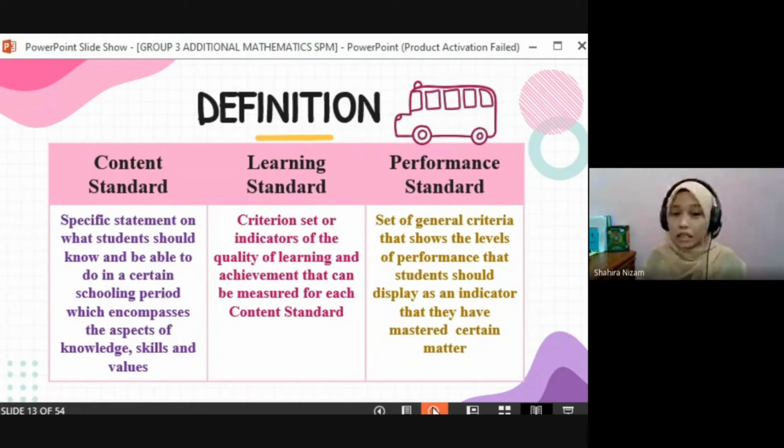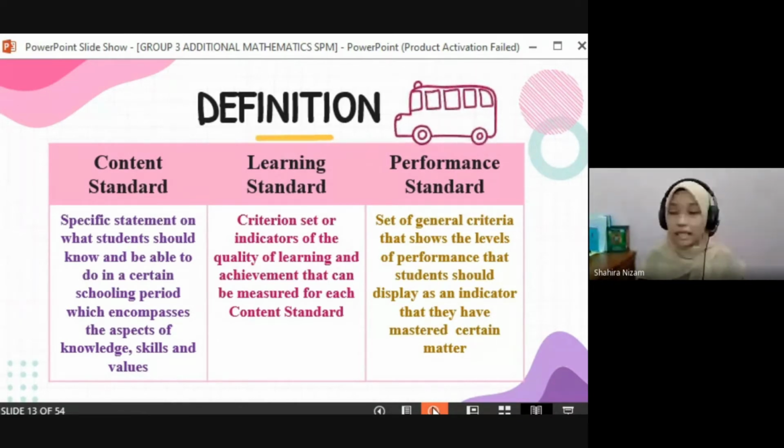And then, learning standard. Learning standard is a criterion set of indicators of the quality of learning and achievement that can be measured for each content standard. So, learning standard is related to the content standard, which, as I said before, is the subtopic, right?